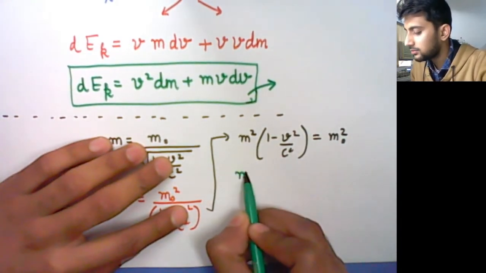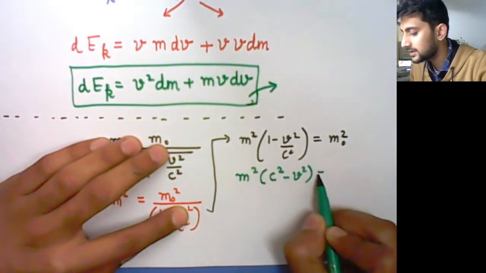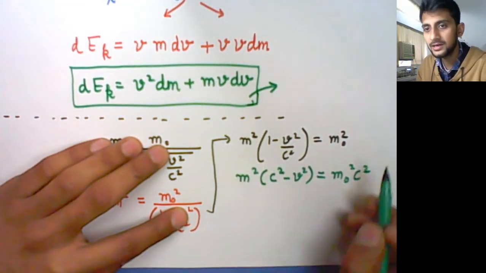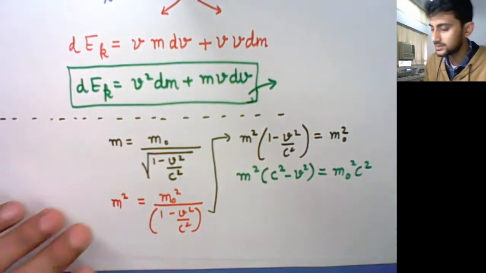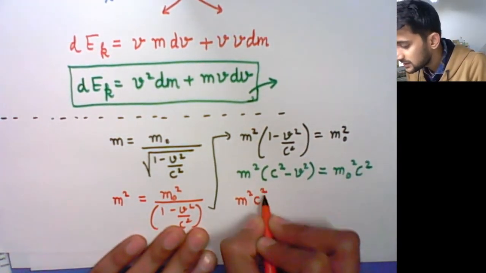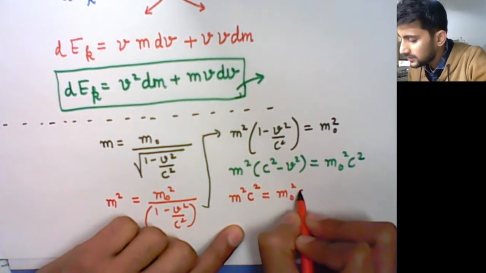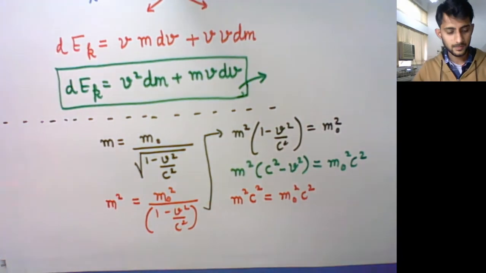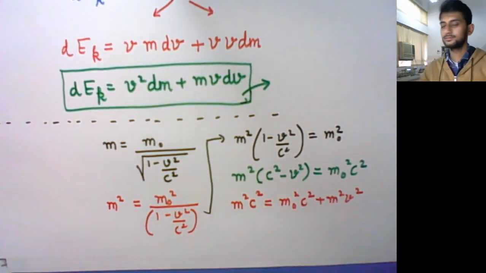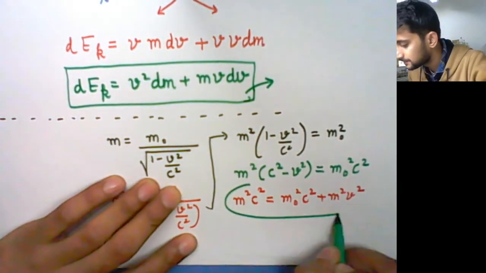Moving ahead, you will have m naught square c square minus v square is equal to m naught square c square. This c square, we took common here and it has gone there. So what we got is this: m square c square is equal to m naught square c square plus m square v square. So a relationship will come from here.